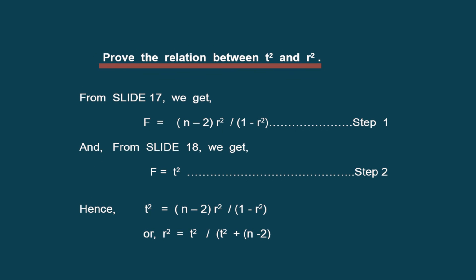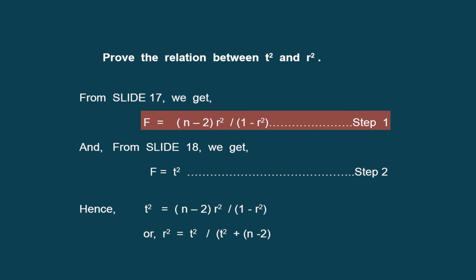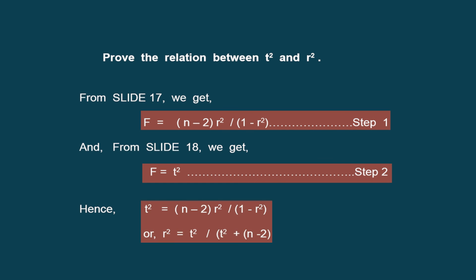Now, in order to get the final expression of t square and r square, we go from slide number 17, where we have step 1, which is the relation between F and r square. And from slide number 18, that is the previous slide, we get F equals t square. So these two derivations are done in the respective slides. Slide number 17 corresponds to step 1, and slide number 18 corresponds to step 2. Since both of them are equal to F, we can equate the expressions and we get the final expression of r square with the t square.